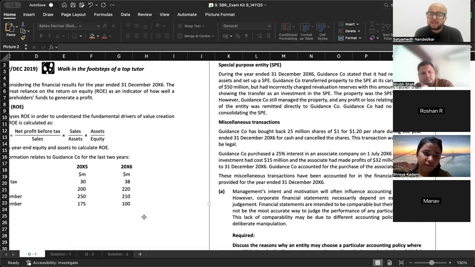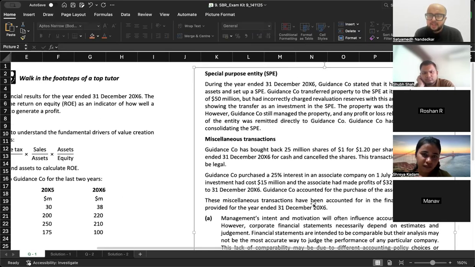During the year ended 31st December 2006, Guidance Company stated that it had reorganized its assets and set up SPE. What is SPE? It is a special purpose entity. एक new entity बना लिया. Oftentimes a pension fund can be a special purpose entity कि आपने सारा का सारा जो भी ऑब्लिगेशन था, जो भी प्लान असेट था, वो सारा का सारा एक अलग एंटिटी में, पेंशन फंड में सेटअप कर दिया. ठीक है.